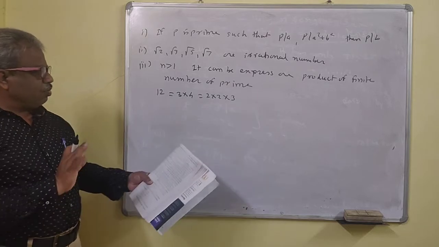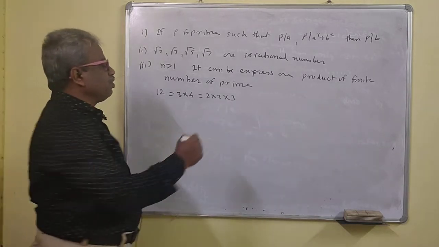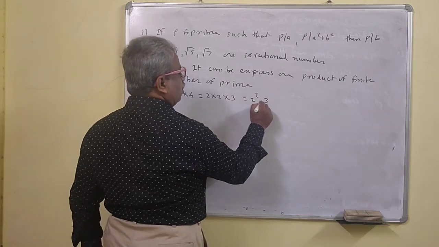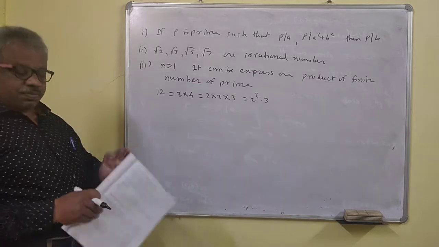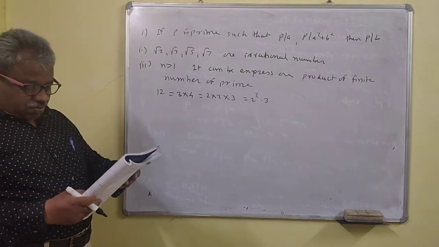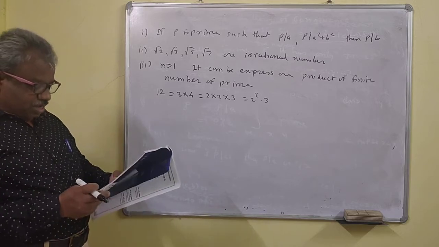2 is prime. So no matter what, these may be distinct primes, or we can also write it like 2 squared into 3. Product of the powers of the primes. This also holds here. That is called the fundamental theorem of arithmetic.